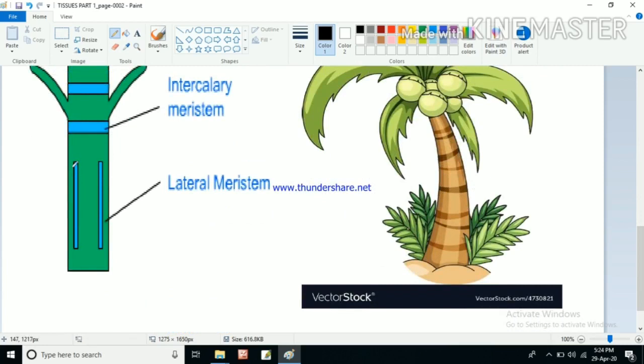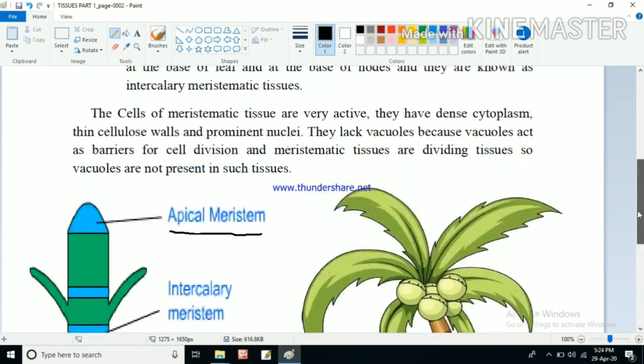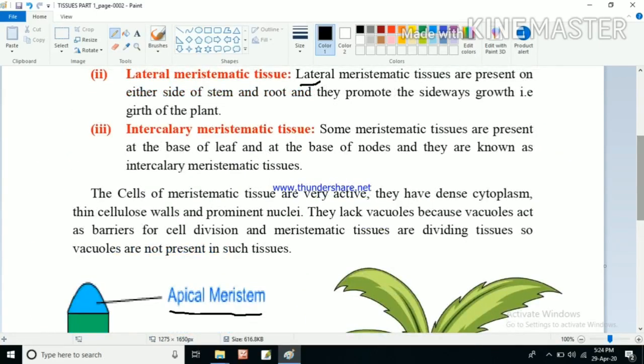In the root also they are present on either side. So the meristematic tissues which are present on either side of the stem or root promote the sideways growth, meaning they will increase the girth of the plant. These types of tissues are known as lateral meristematic tissues.